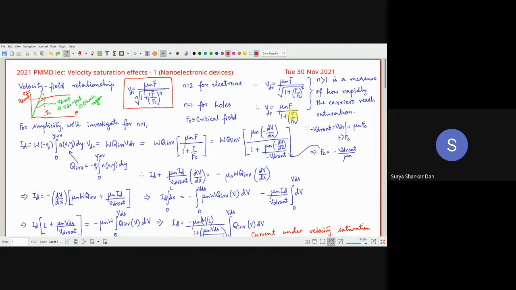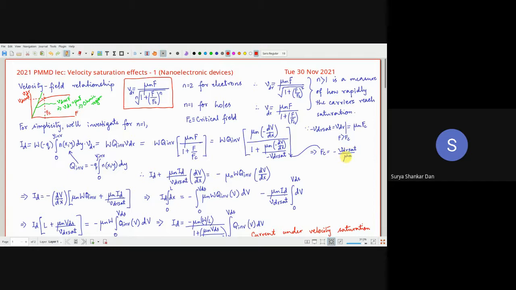So if F is much larger than Fc, you can ignore this 1 with respect to this factor, then this F and F will cancel. What you will get is VDR sat equal to mu n into Fc. We have chosen VDR sat with a negative sign because Fc will essentially be minus dV/dx. Later on we will see that. So what we get from here is that the critical field Fc is given by minus VDR sat by mu n.